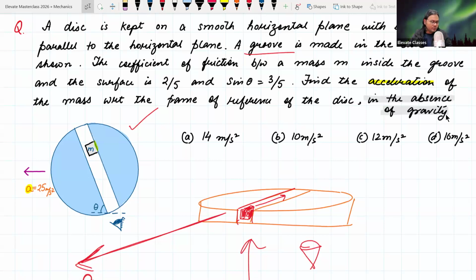What is the protocol? Draw a proper force diagram. Look at all the forces involved. Include the fictitious force due to the accelerating platform, and then do the calculation as usual. You should get the answer. What is the answer? The answer is the acceleration of the mass with respect to a non-inertial observer on the disk. That is what they are asking. ये पूछा है आपसे. ट्राई कीजिए.